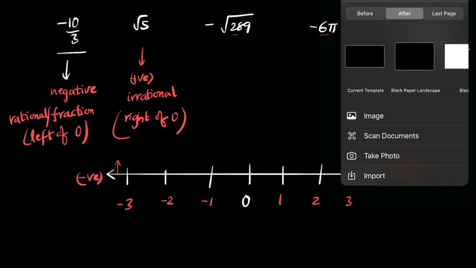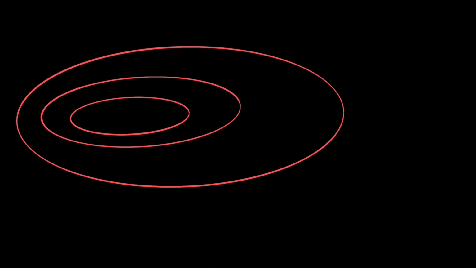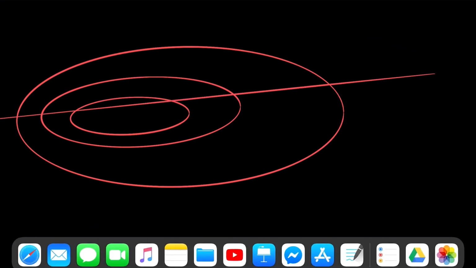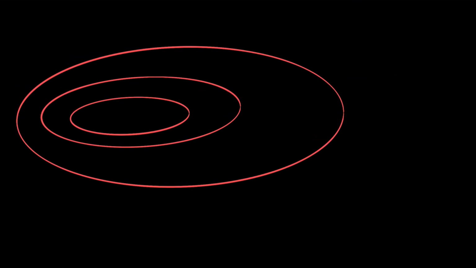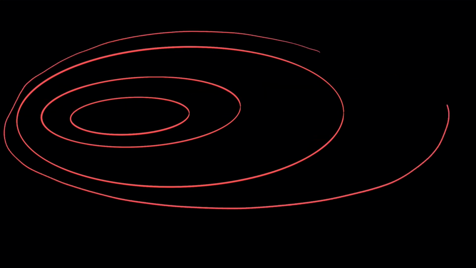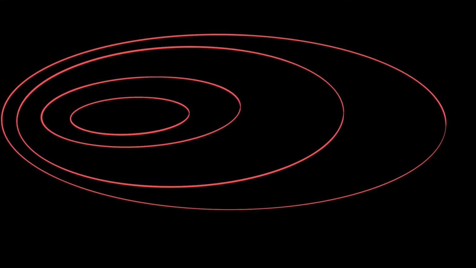Now let's take the whole set in general and let's see how we can simplify all of these sets. The smallest of all of them is the set of natural numbers, and outside the set of natural numbers we get whole numbers, and outside whole numbers we get integers, and outside integers we end up with rational numbers. So let's take the first set. The first set here is 1, 2, 3 and so on. So this is the set of natural numbers.